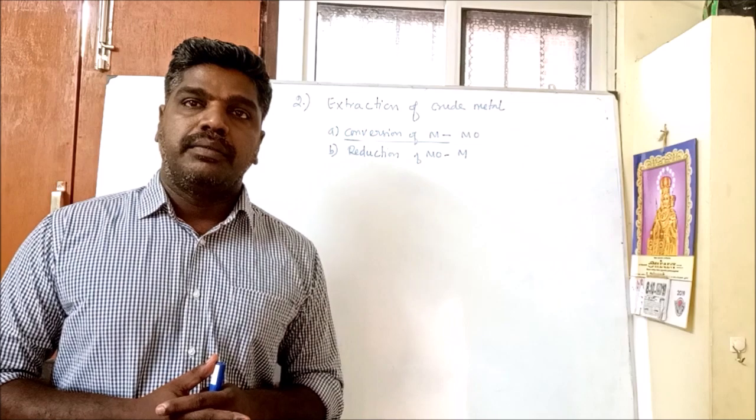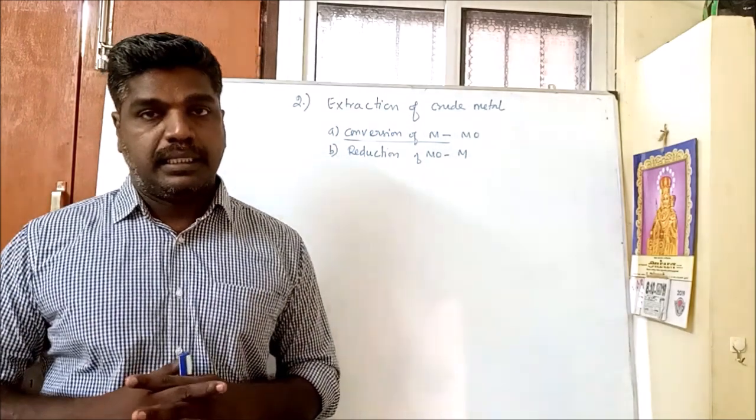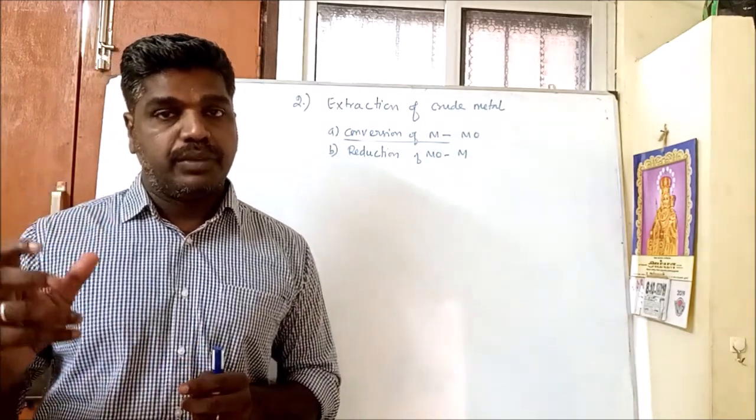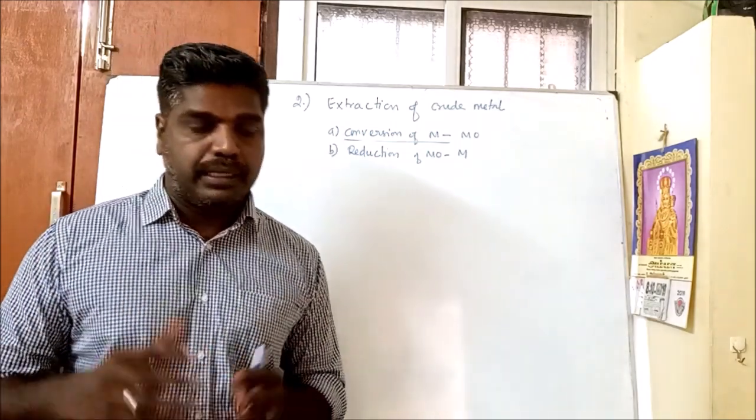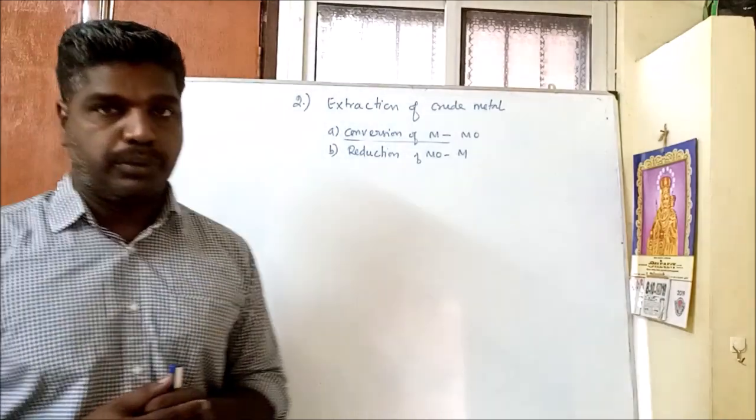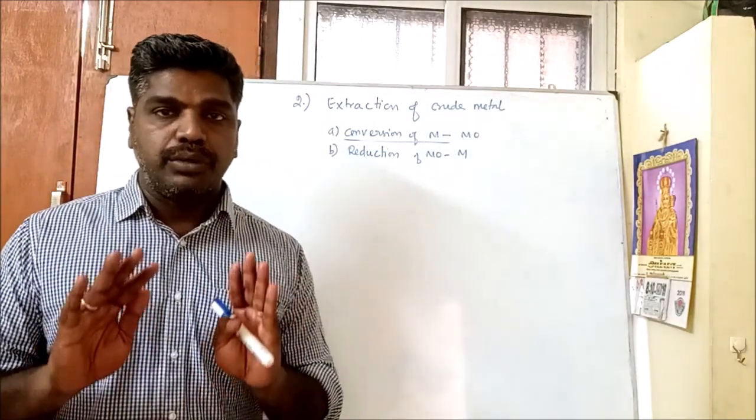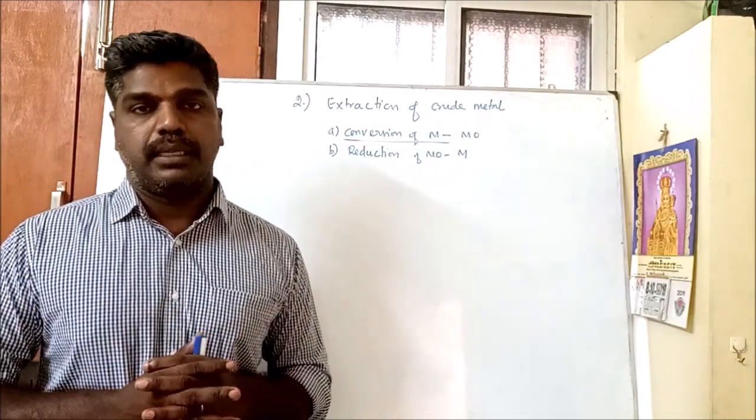Which one is the best reducing agent? In order to find out the best reducing agent, we must use an Ellingham diagram. That topic will come in the next video. Before that, let me learn how to reduce the metal oxide to metal.